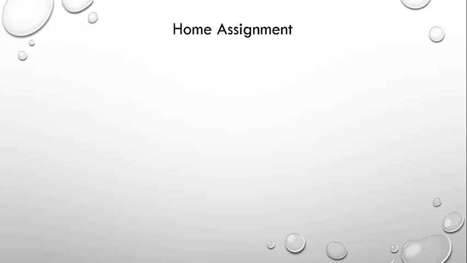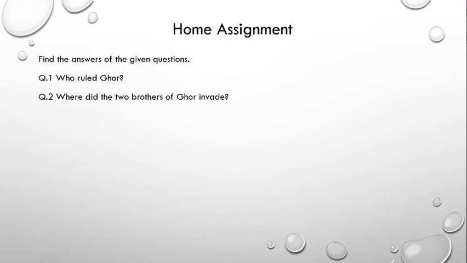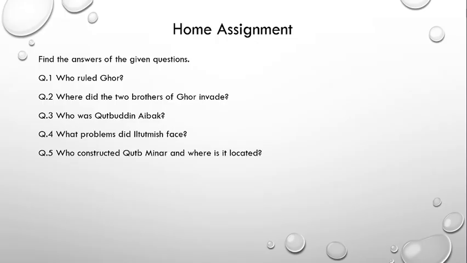That was all about today's topic. Now it's time for the home assignment. You have to find the answers to the given questions. Number 1, who ruled Ghor? Number 2, where did the 2 brothers of Ghor invade? Number 3, who was Qutbuddin Aibak? Number 4, what problems did Iltutmish face? Number 5, who constructed Qutb Minar and where is it located? And here is a note for you. To find the answers, take help from book page number 96 and 97.